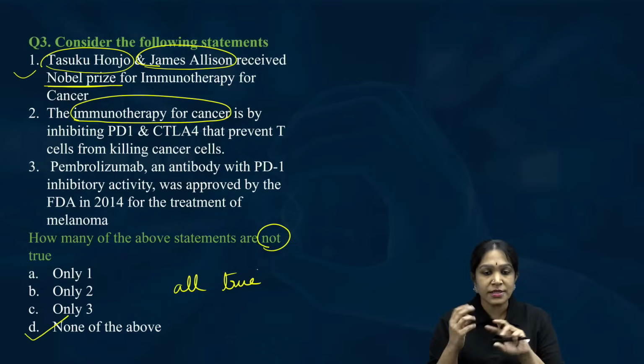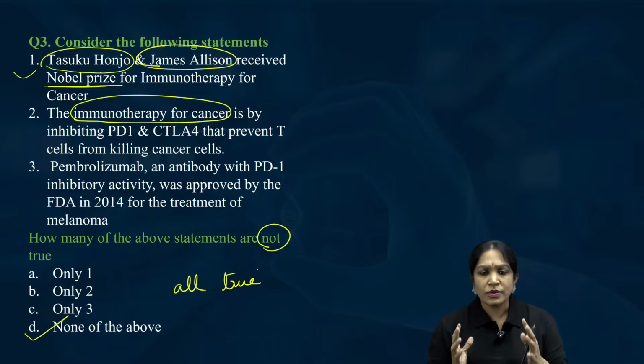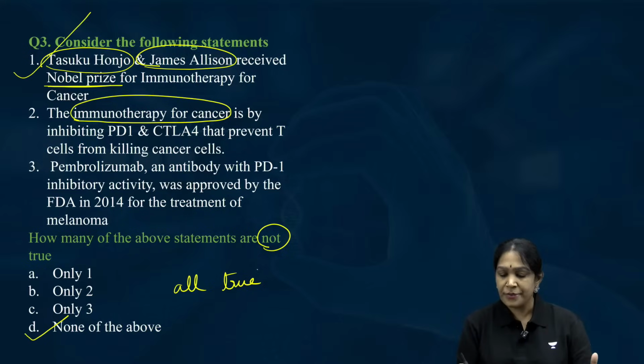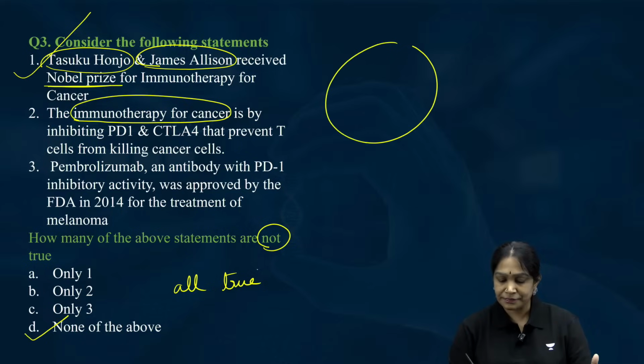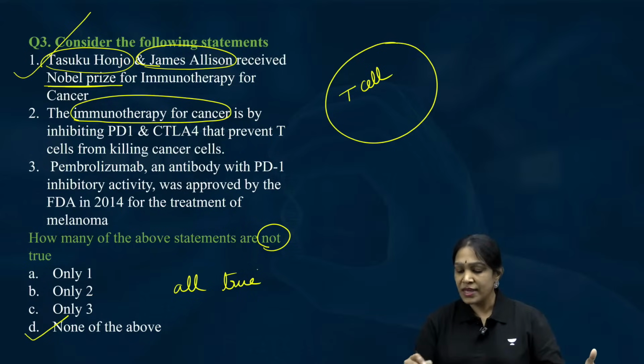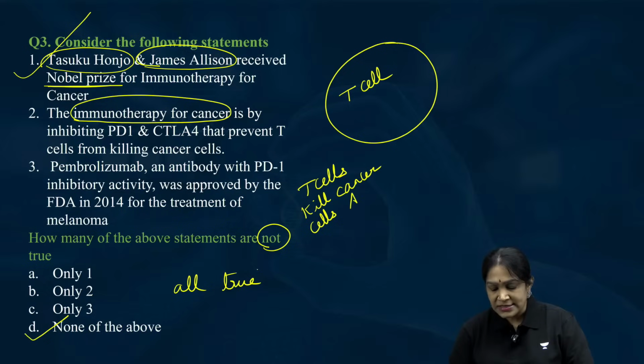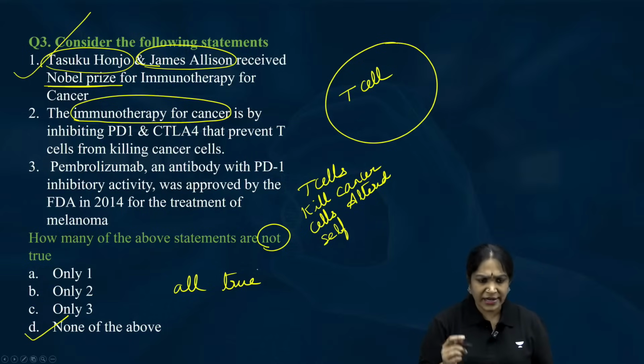That is correct. What is the topic we are discussing? Immunotherapy for cancer. Now we have to understand how it works. What is this immunotherapy for cancer? Look at here. Focus on this. This is a T cell. I hope you remember that, in general, T cells will kill cancer cells. Not only cancer cells, altered self cells. We discussed about this in an earlier class, yesterday or day before yesterday.